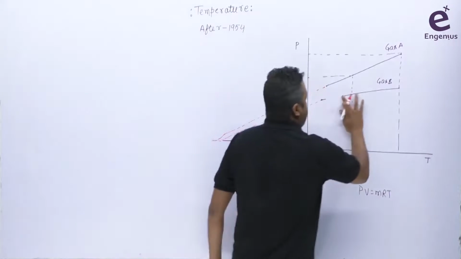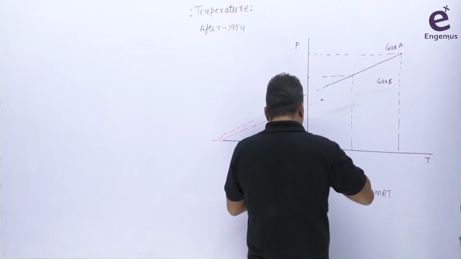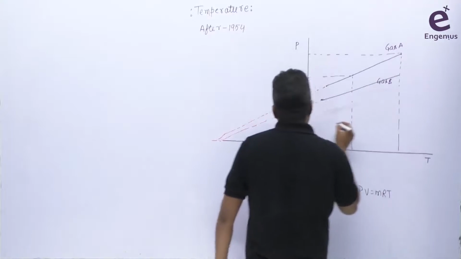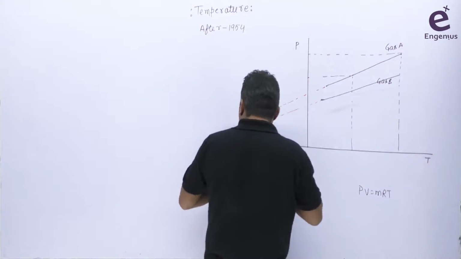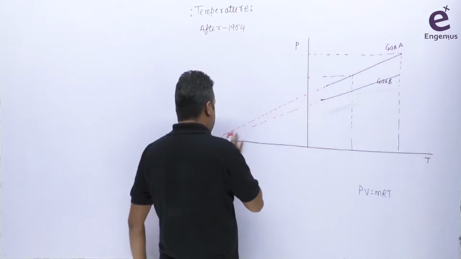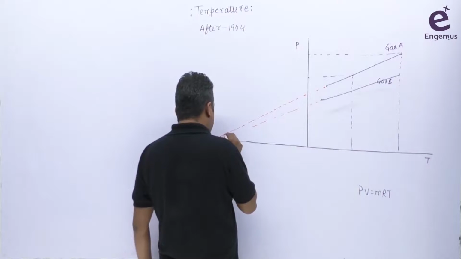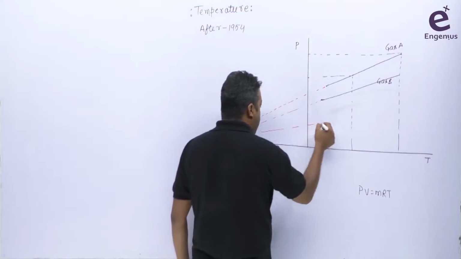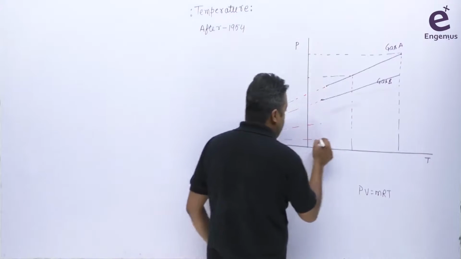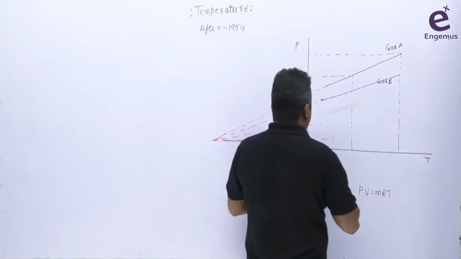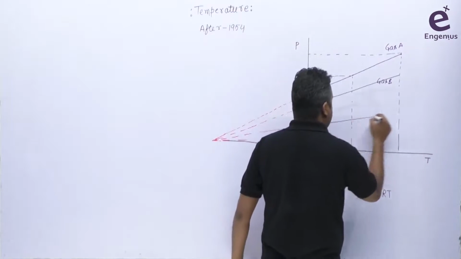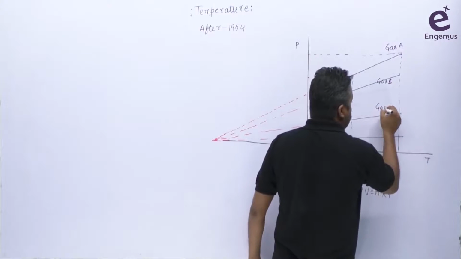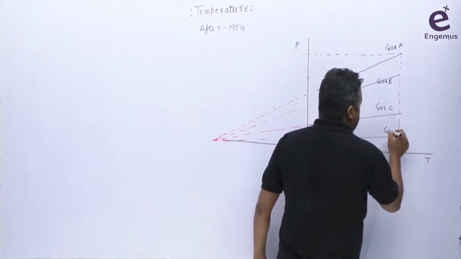Okay, so let me correct this one. Obviously, I need the slope here, so that is the problem. Let me redraw this one, and there's one more line here that I'm taking. Let's suppose we are taking gas C and gas D here, like this one. This is gas C, and this is gas D.